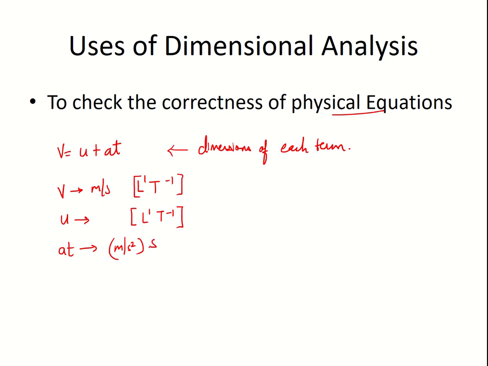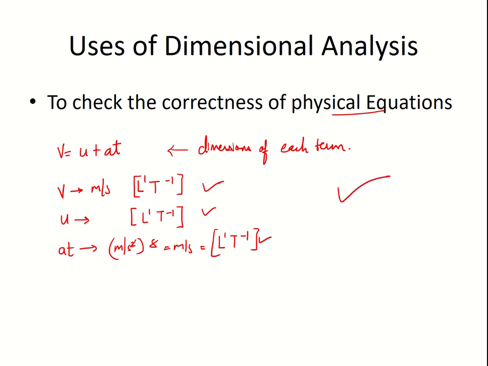Time is second. So this second and 1 second from the denominator will cancel out, and what will be left is meter per second, which is again L1 T raised to -1. Now if you see all the terms over here, they all have the same dimensions. So by this, we can say that all the dimensions of LHS and RHS are the same. Therefore, the given equation is dimensionally correct.